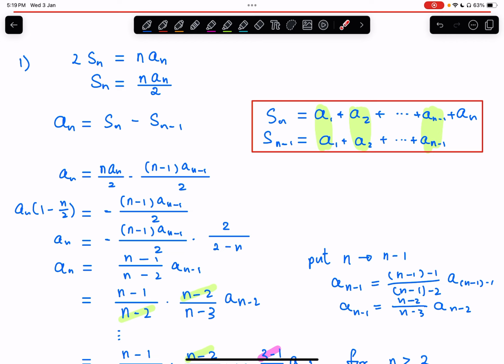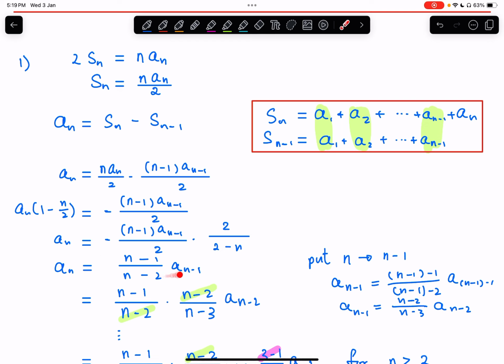Okay, and then next, notice here we have two terms that have an. So I'm going to do change of subject, change an to become the subject of the equation. And then after some simplification, I will get this line here.